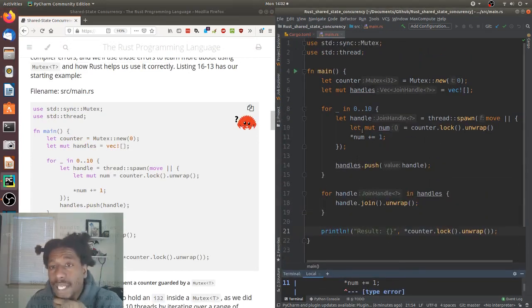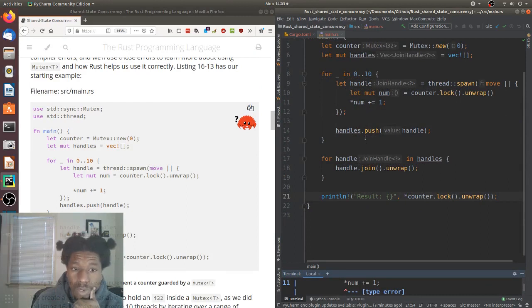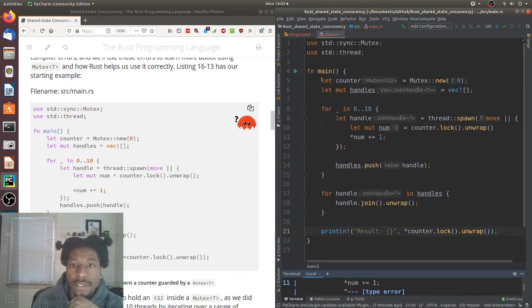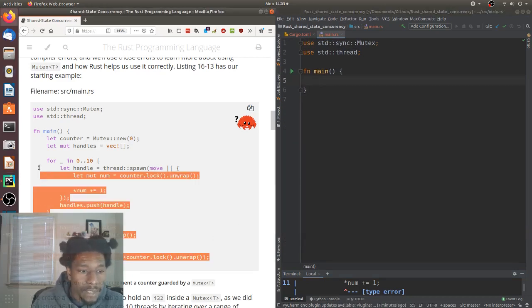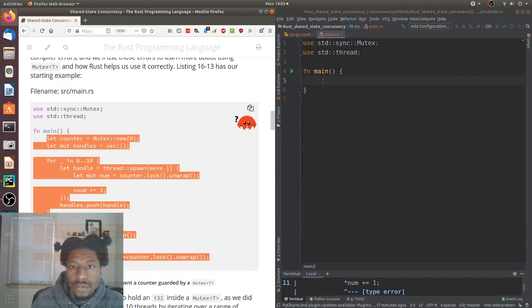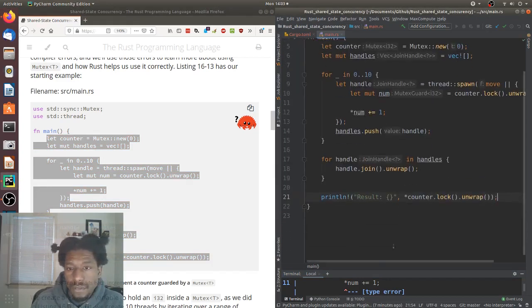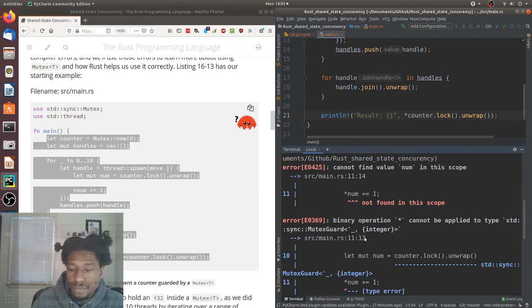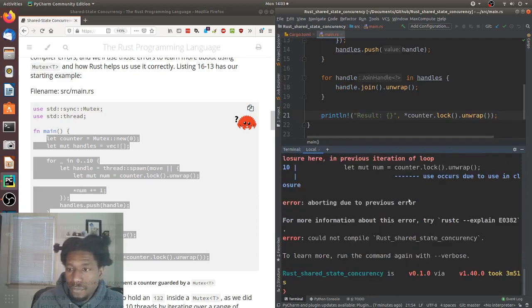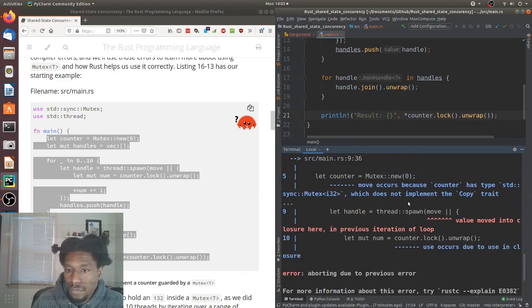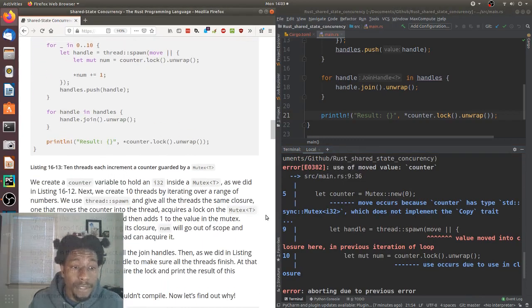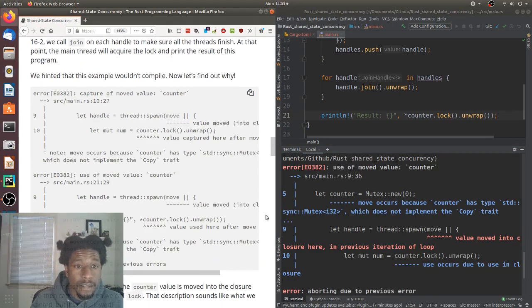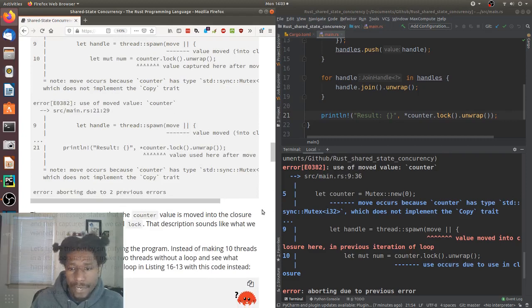Quickly scan through. No, it looks like I wrote everything correctly, but just in case, I'll copy and paste the inner main method. See if I get the same error. Paste. And I must have written something wrong because this is the exact error they have, which is a different error than what I had. Okay, sure, I mistyped something. So now that we have the error, we can move on.